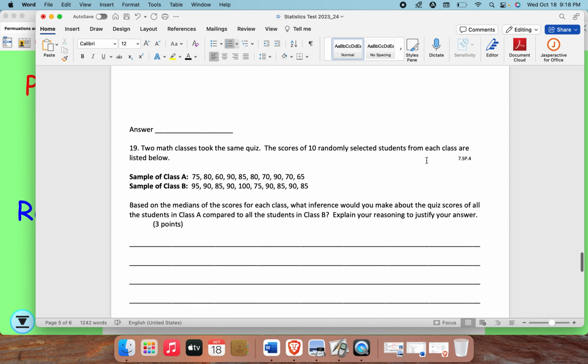19. 2 math classes took the same quiz. The scores of 10 randomly selected students from each class are listed below. Based on the medians of the scores for each class, what inference would you make about the quiz scores of all the students in Class A compared to all the students in Class B? Explain your reasoning to justify your answer.